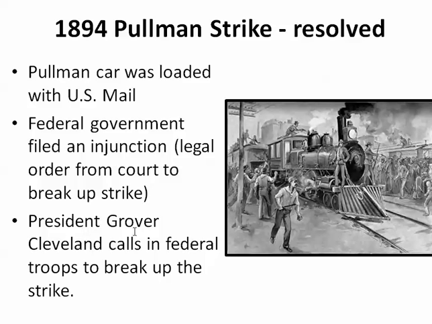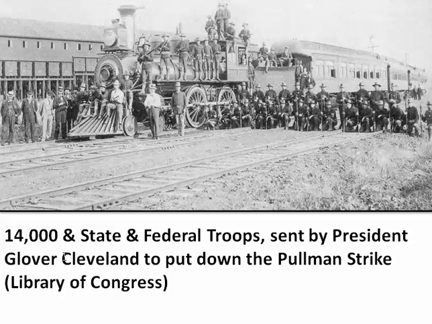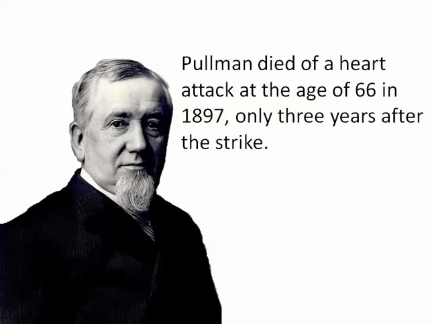And so President Grover Cleveland called out the federal troops, and they put an end to the strike. Over 14,000 federal and state troops together, sent out by President Cleveland, put down the Pullman strike eventually. Here's a picture of the troops here lined up, some of them. George Pullman, 3 years later, he dies at the age of 66 in 1897 of a heart attack.